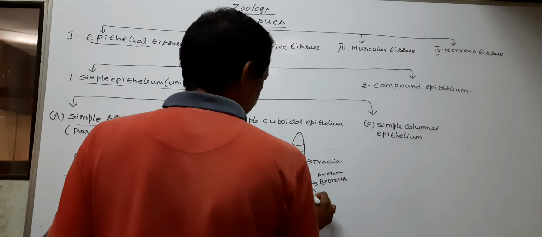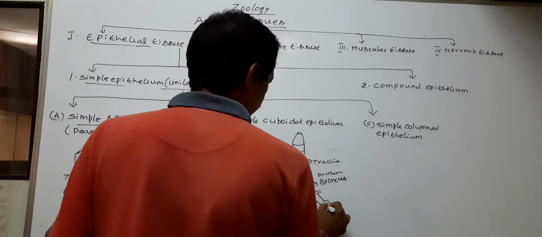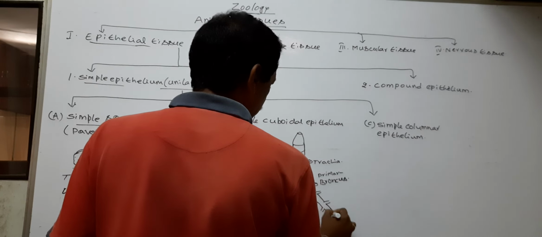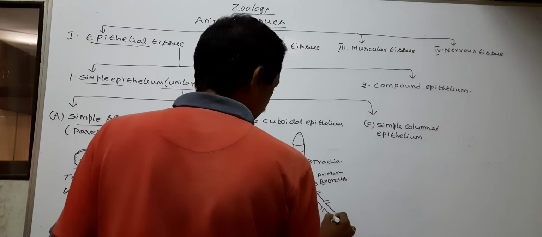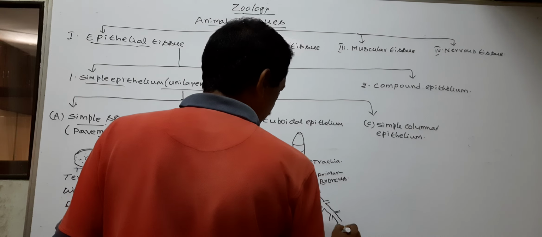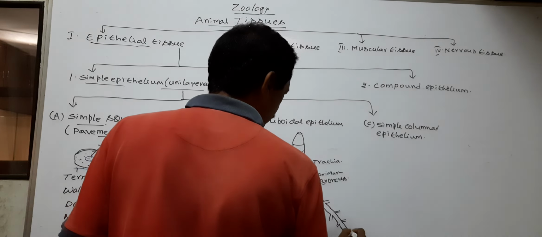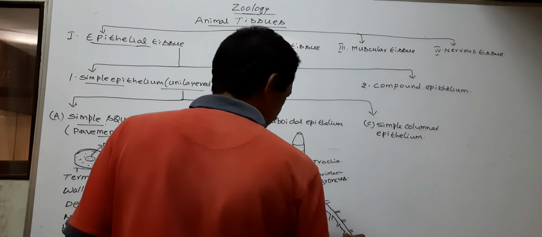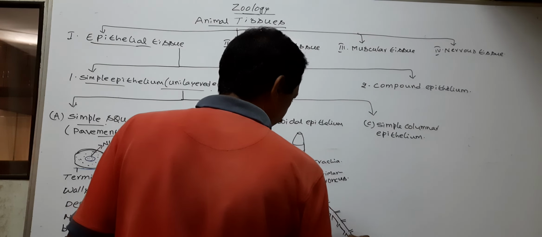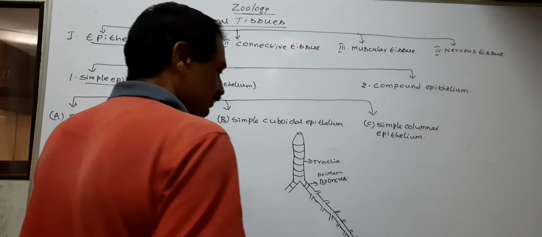Primary bronchi divide into secondary, which divide into tertiary bronchi. The tertiary bronchi divide into bronchioles: primary, secondary, and tertiary bronchioles, which divide into terminal bronchioles.